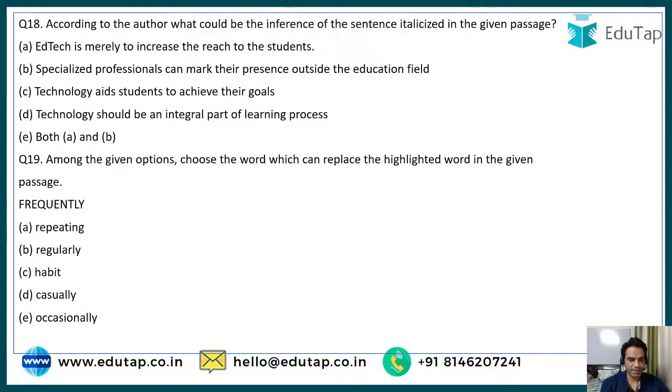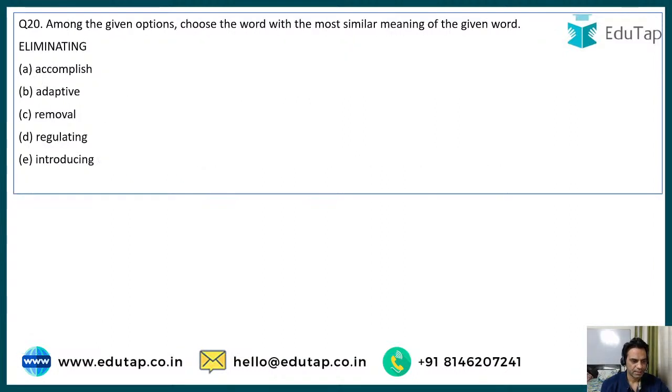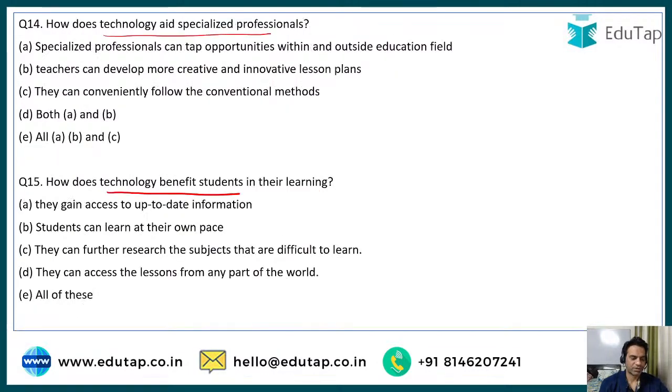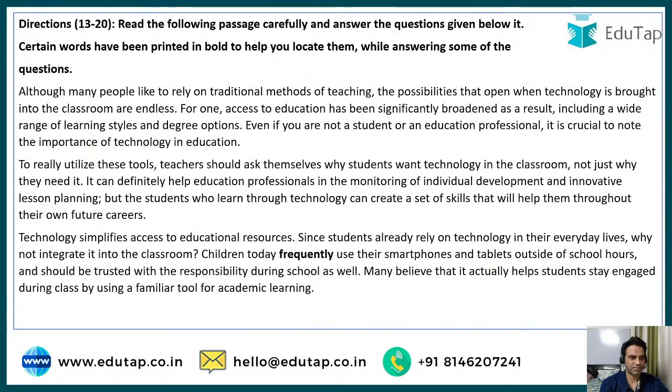All right. Then there are two words. We have to find the correct replacement. So synonyms for frequently and eliminating, which are given in bold, right? Now let's read the passage carefully and let's try to solve the passage, right?